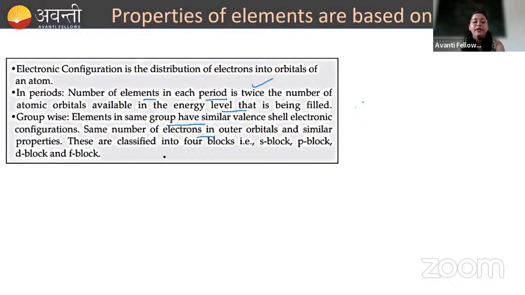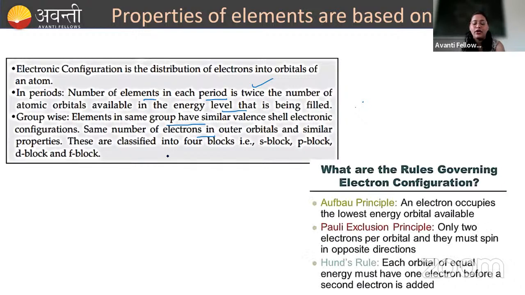We know this, right? In order to write the electronic configuration of any element, we follow 3 rules. What are those? We know this already, okay? I am just revising this. Aufbau principle, Pauli exclusion principle and Hund's rule. Aufbau principle states that the electron is going to occupy first the lowest energy orbital, and only then is it going to occupy the higher energy orbitals.